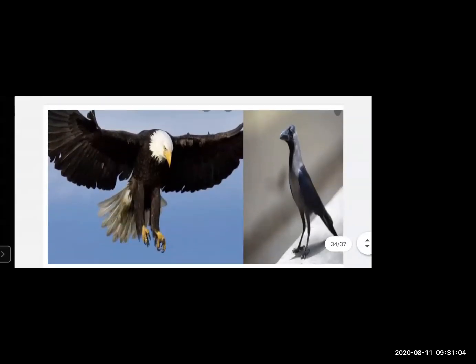Birds like eagle, crow. We can add many more. Sparrow, parrot, pigeon. Okay, so these animals are called aerial animals because they fly high in the sky.